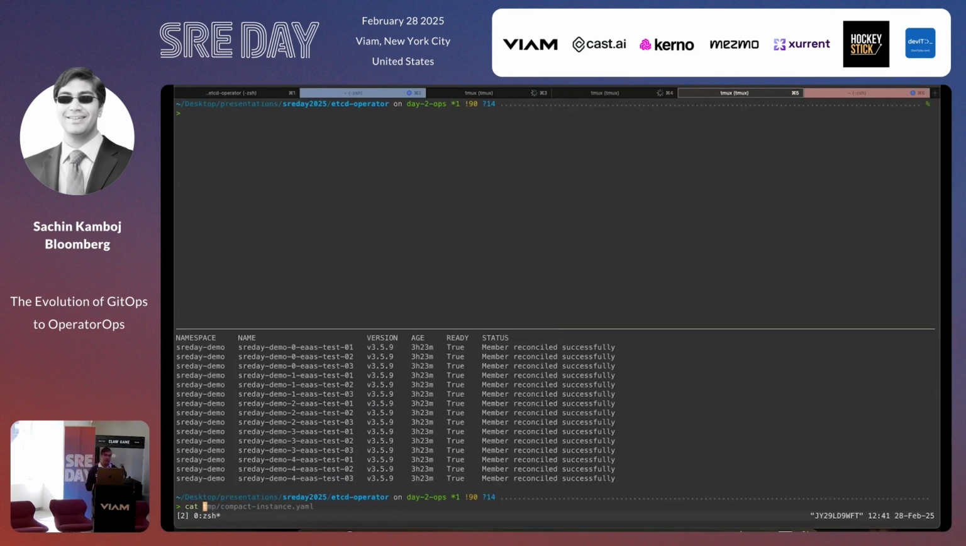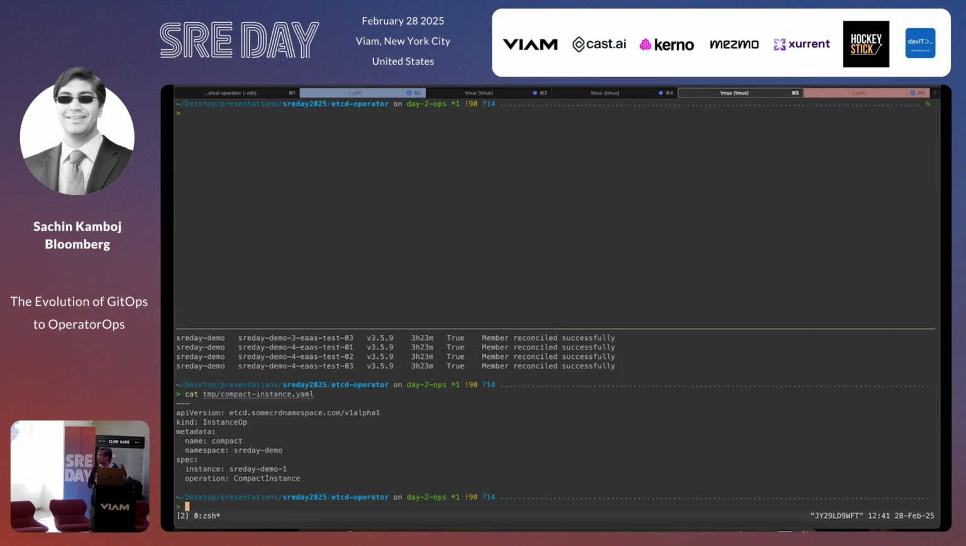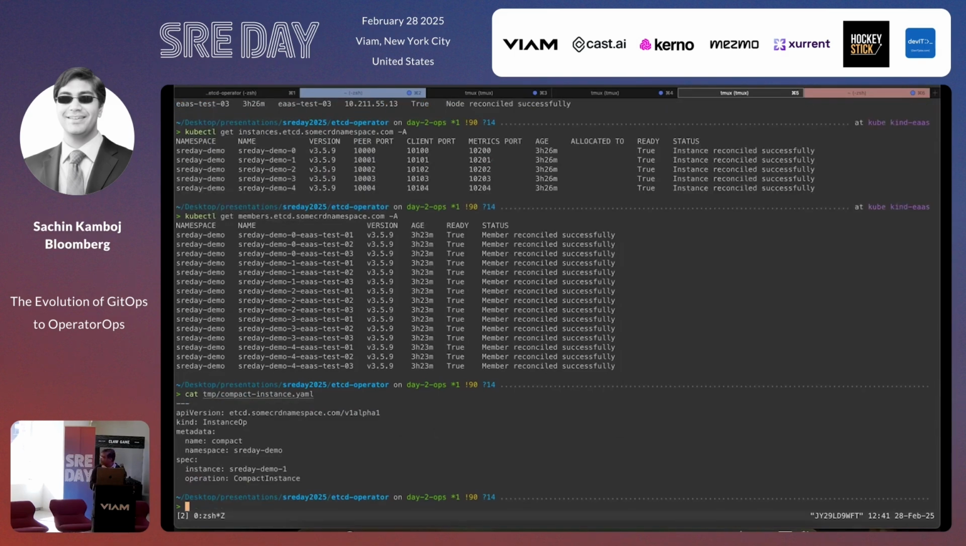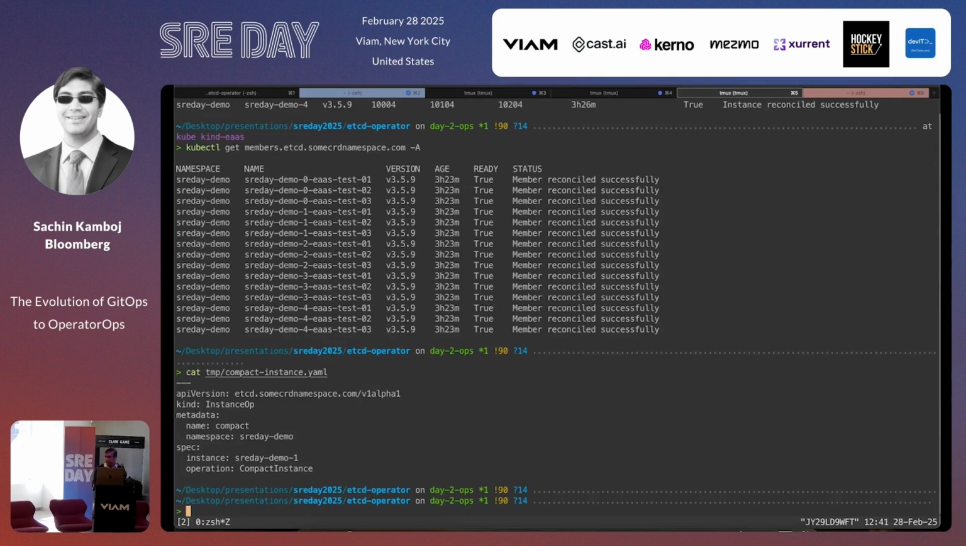In the example that I wanted to show you, let's try something very simple, which is I want to compact an instance. Compaction is the idea that, if you know anything about etcd, it keeps every version of every operation that you're performing against the database in a log. Compaction is just saying, get rid of the old history because I can't let my database grow forever. This is what it looked like. I just have the instance name specified, so demo 1, and I want to run it.